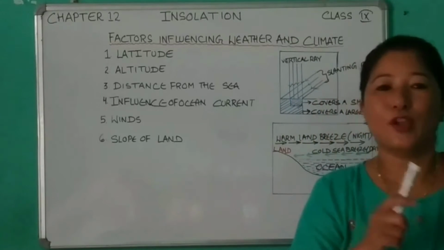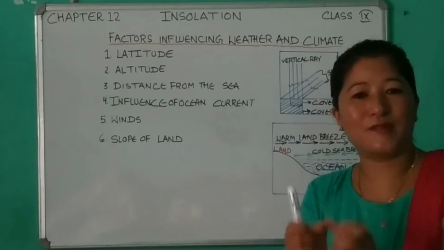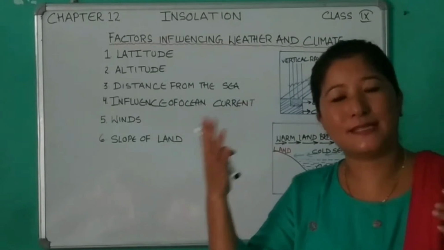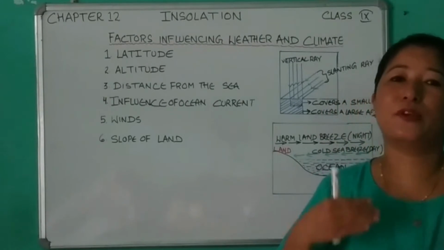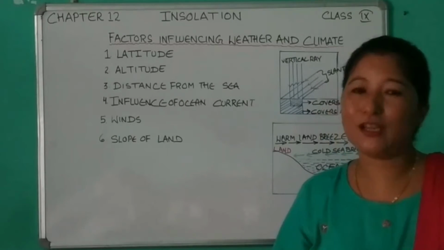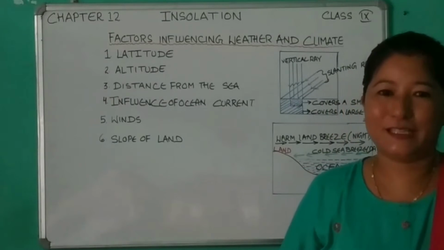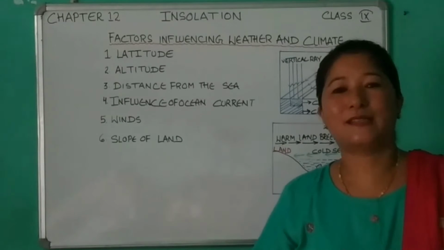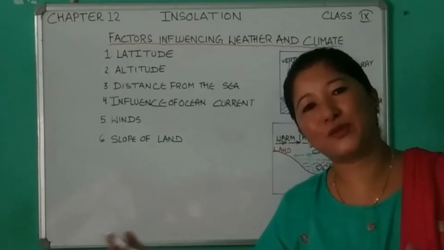It consists of water vapor, dust and other particles that absorb heat. Whereas at a high altitude, the air is less dense, the air is rare, and moreover there is an absence of water vapor, dust and other particles to absorb the heat. So therefore it is cooler at a higher altitude. So the higher the altitude, the lower the temperature. Example: why does Shimla remain cooler in the summer season as compared to Delhi?